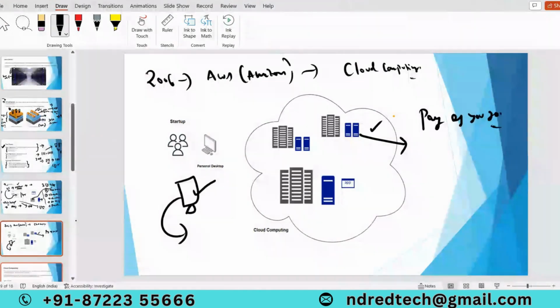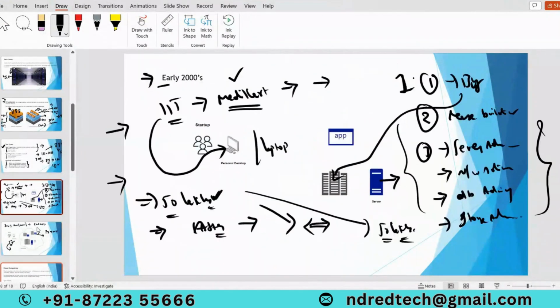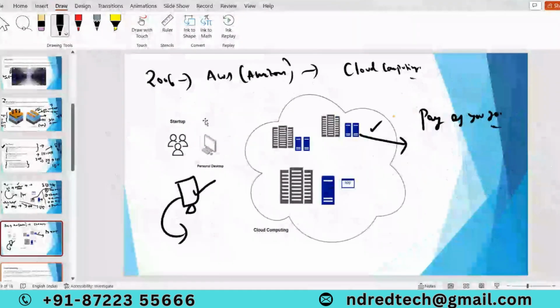So if you see this diagram, to make this application live, before 2006, they have to buy servers, they have to hire all these engineers, they have to take care of the data center. But after 2006, Amazon came up with a concept called cloud computing. They already established these data centers all over the world. They already bought these physical servers and kept them in data centers all over the world. They already installed respective virtualization on these physical servers.